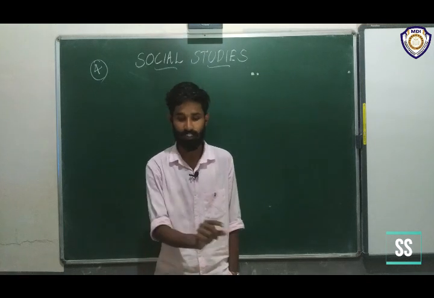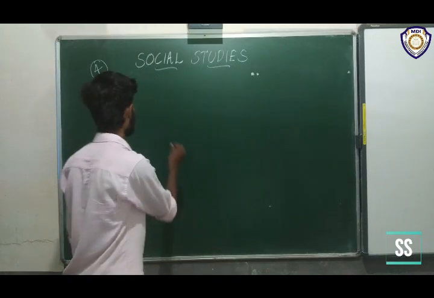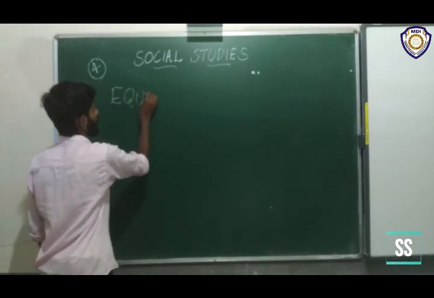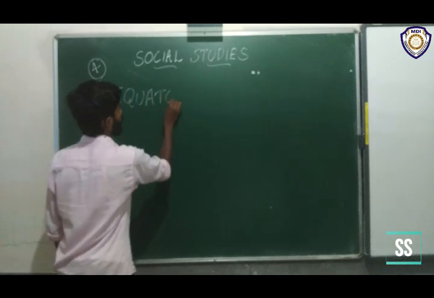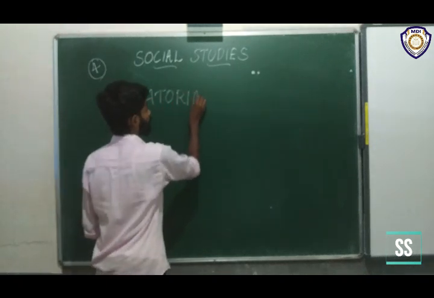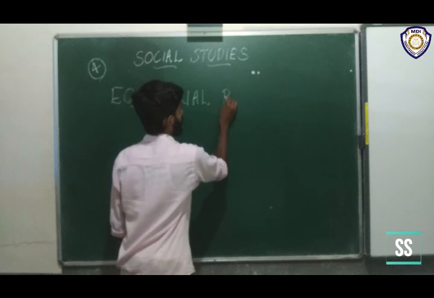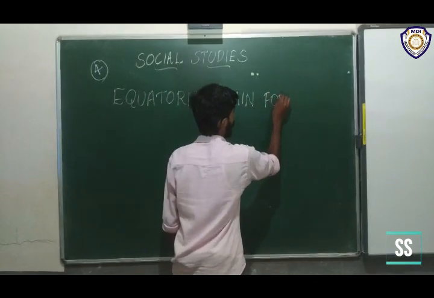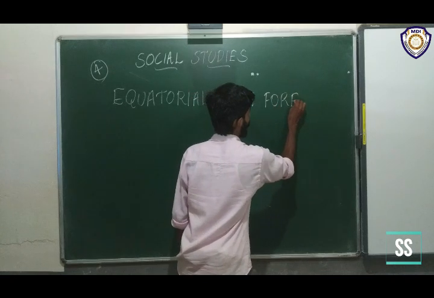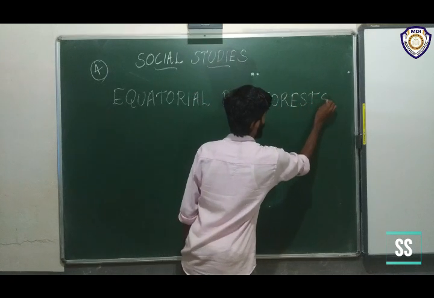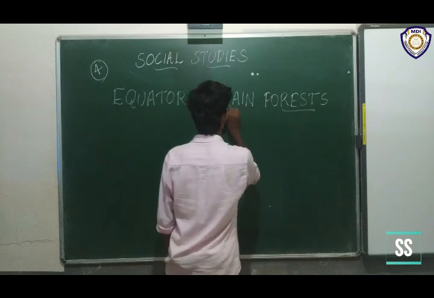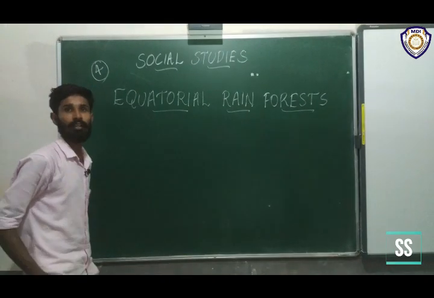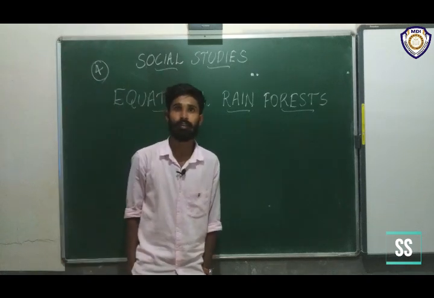The chapter name is Equatorial Rainforest.